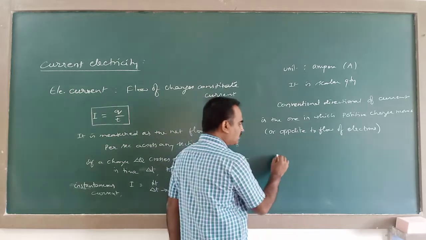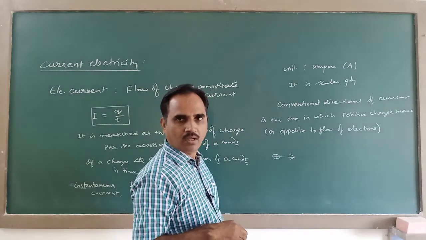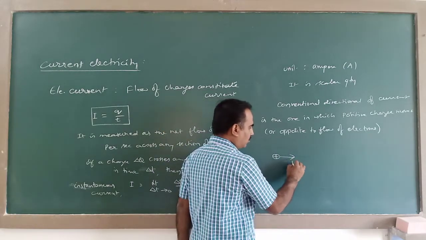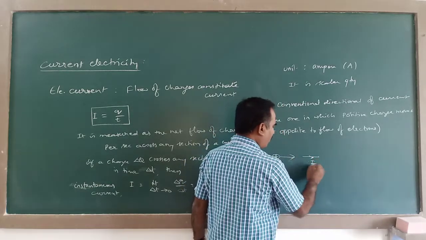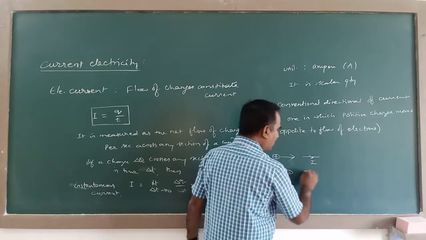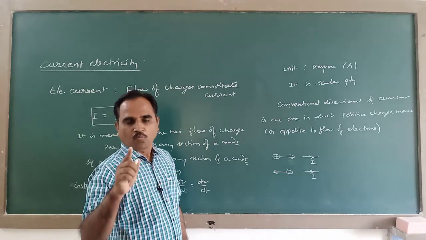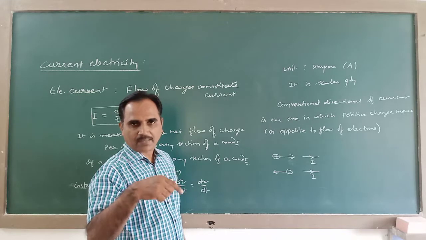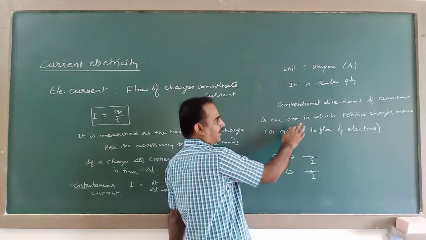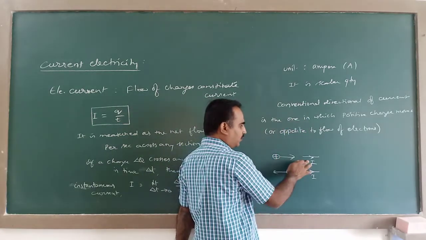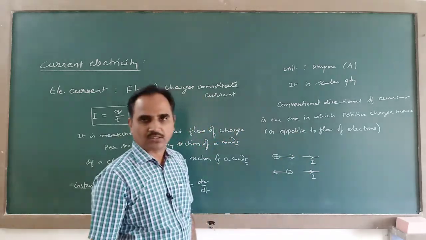So if a positive charge is moving in this direction, then this becomes the direction of current. If a negative charge is moving like this, then also the direction of current is the same, because motion of positive charge in one direction is the same as the motion of negative charge in the opposite direction. Therefore, the conventional direction of current is the direction along which positive charge moves, or it is opposite to the direction of motion of electrons, because electrons are negatively charged particles.